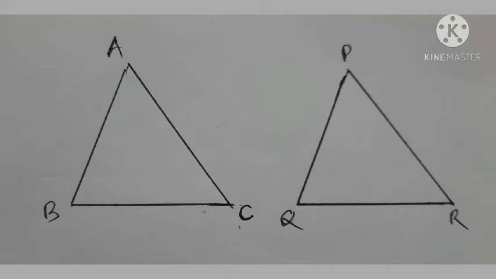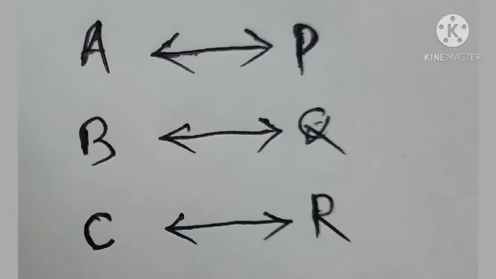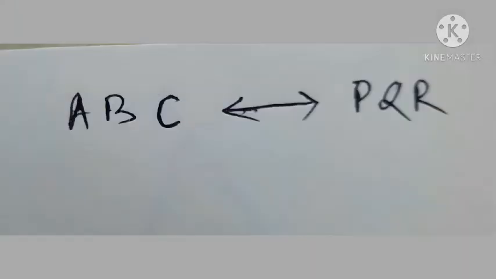Similarly, vertex C of triangle ABC is on the vertex R of triangle PQR. These three one-to-one correspondences between the vertices of two triangles can be written separately, and by using symbols, together they can be written as follows.